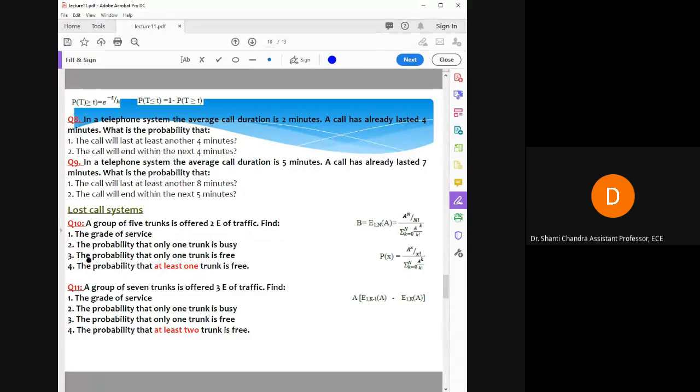Okay, so this is for the number of trunks busy. Now coming to the third point, the probability that only one trunk is free. If you have five trunks and one trunk is free, how many trunks will be busy? Four trunks will be busy. So here you change the value of x to 4, and putting x equal to 4 in this relation, you'll get the answer. Solve it.